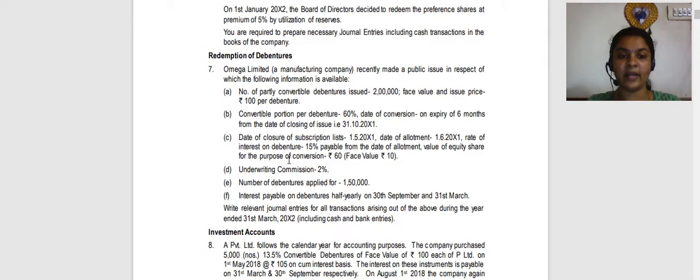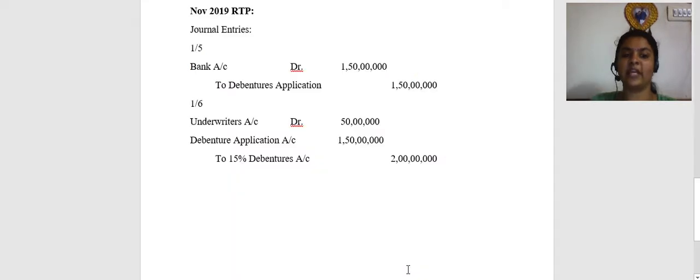Before that, let us see what is the amount of commission that is payable to the underwriters. Underwriting commission is 2%.